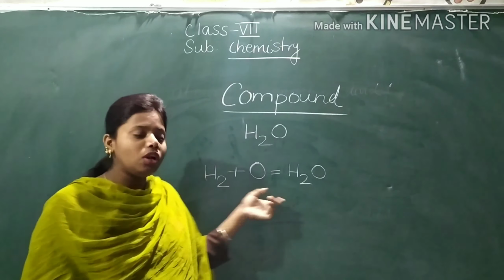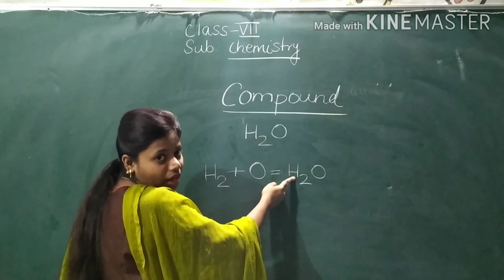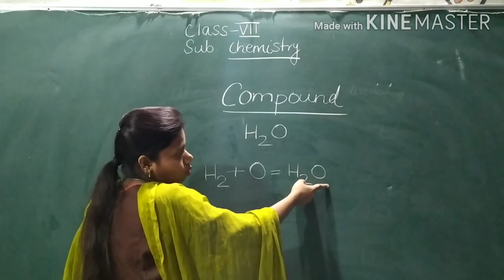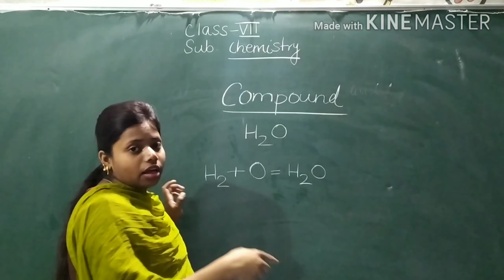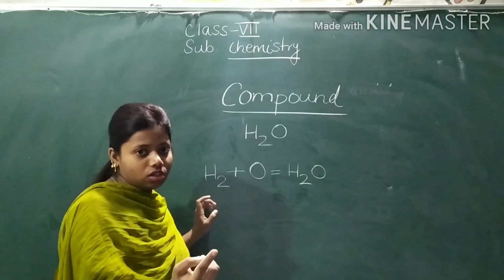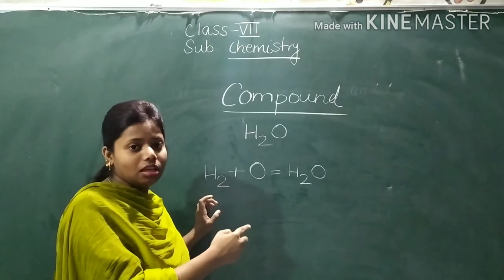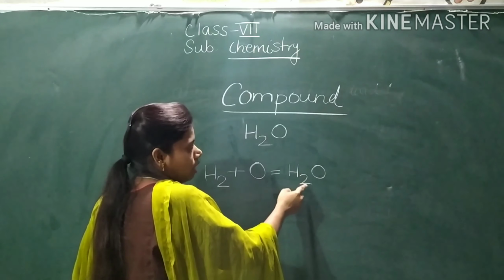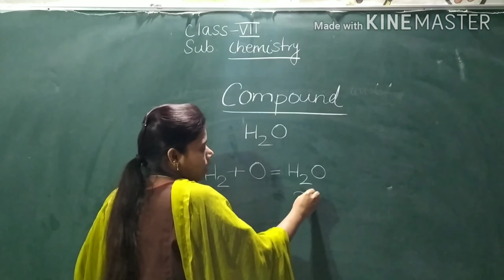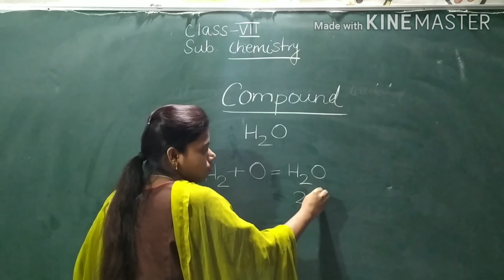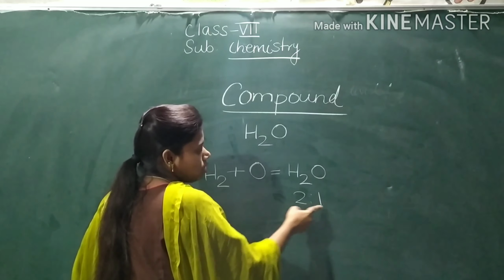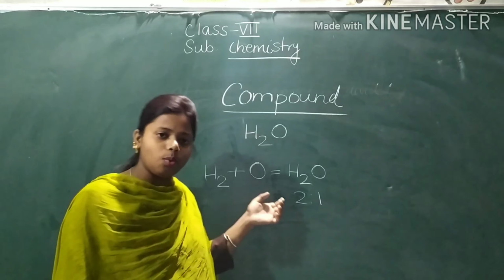How many atoms are there? H2 means two atoms of hydrogen, and there is nothing after O, which means one atom of oxygen. I have also said that elements combine in a fixed proportion. So what is their fixed atomic ratio? They are combined in a fixed atomic ratio. What is the ratio? See here, H2 means two atoms of hydrogen and one atom of oxygen. So this is the fixed atomic ratio of water.